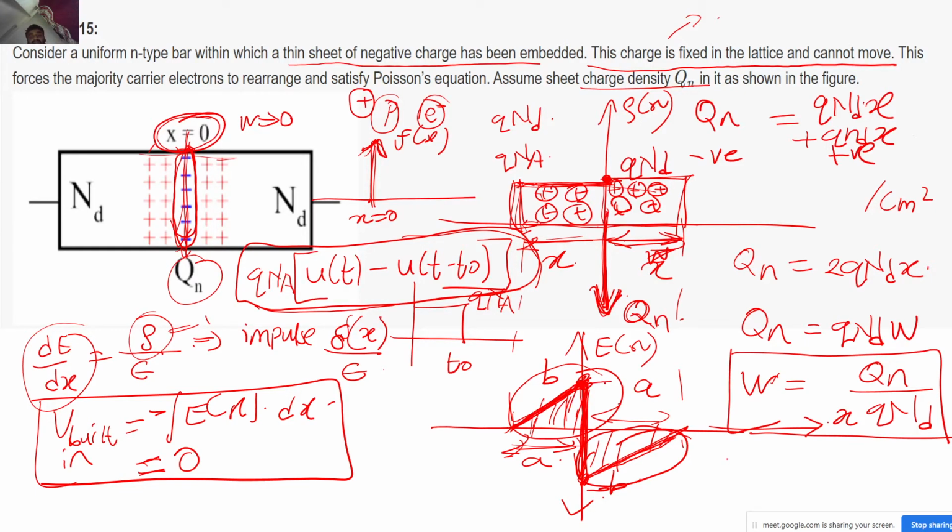So a step function means a sudden change in the level. If you can see at the origin itself, for a normal PN junction, let's say you have a profile like this, the charge density, correct? So there is a sudden change, right? That sudden change is represented by your step function, correct? Similarly, when I integrate this impulse function, there will be a sudden change. That sudden change will be represented by this step function. So I'm just moving on the y side at that particular value of x itself.